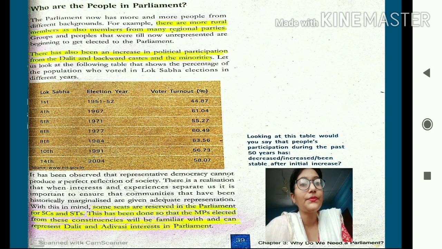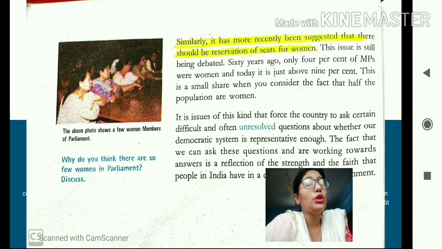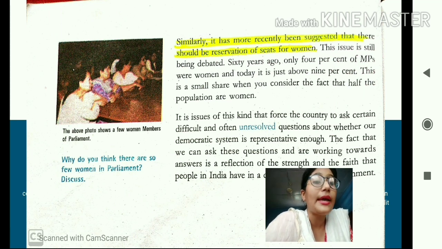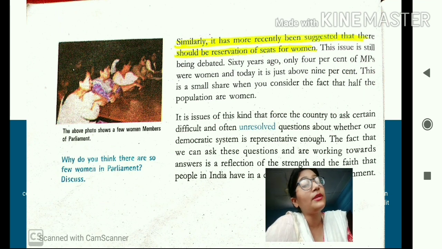Okay. So students, not only the Dalits and the scheduled tribe people are now getting representation in parliament, but also it has been recently suggested that there should be seats reserved for women as well. We all know that women are also facing a lot of oppression. In the earlier days, women faced a lot of oppression. Women were discriminated against a lot. They were dominated by the male.